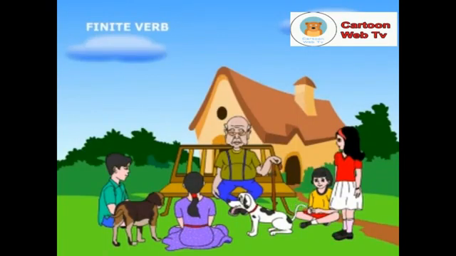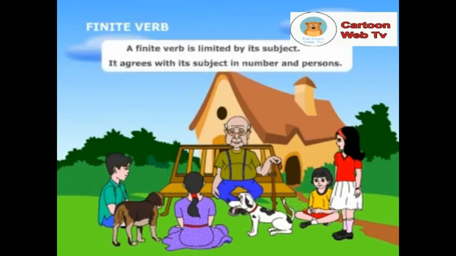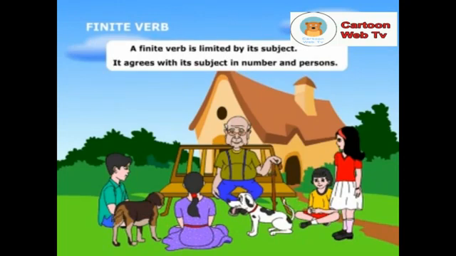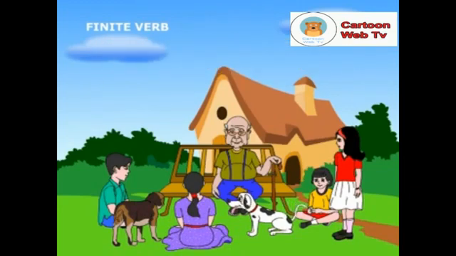Okay, Vinod, can you tell us about finite, non-finite, and infinitive verbs? A finite verb is limited by its subject. It agrees with its subject in number and person. If you look at the following examples, you can see the verbs change according to subject.